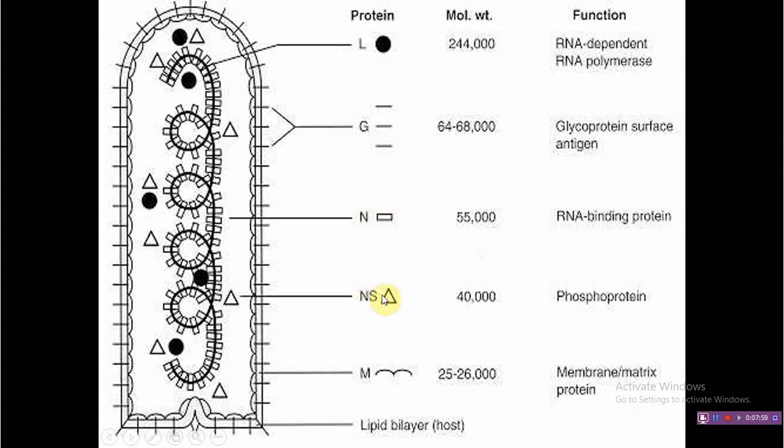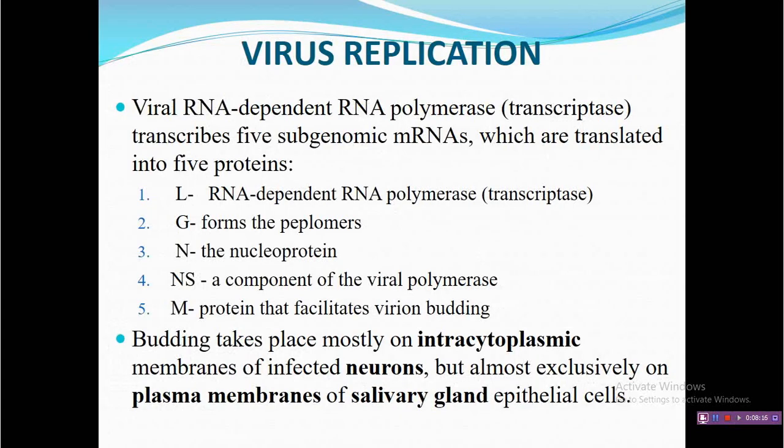NS, sometimes it is also referred to as phosphoprotein, and that plays an important role in assembly of the ribonucleoprotein complex. And M stands for matrix protein. This matrix protein generally guides the assembly of new virions. Now, virus replication. Earlier I told that entire replication is performed inside the cytoplasm of the host cell, and generally they come out from the cell by budding, and the principal secretion, that is saliva, contains virus in very high amount. That's why by biting of an animal, with saliva, virus enters a new host, and that will lead to the transmission